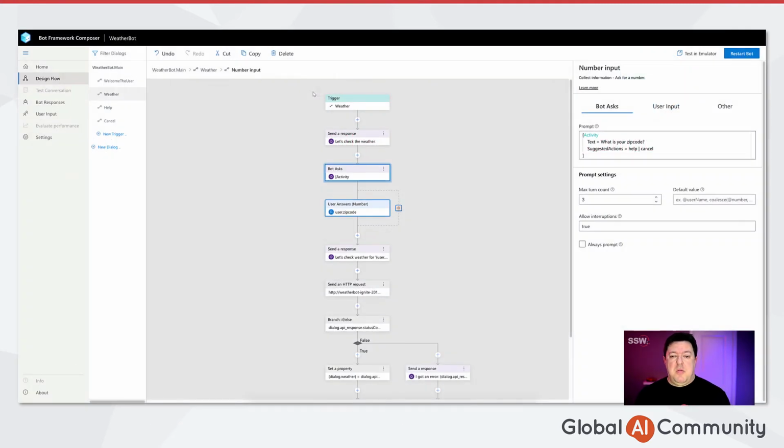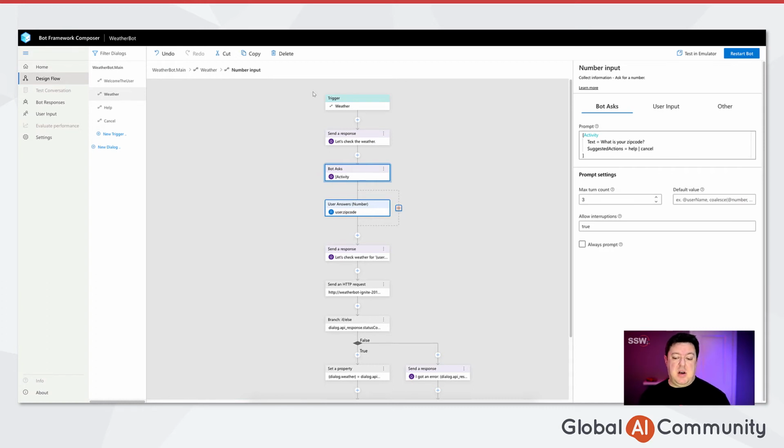So if we open up the Bot Framework Composer, this is what you'll see. We've got an intent selected there, the weather intent, and once that's been triggered, you can see that the bot will say to the user, hey, let's check the weather. It will go and ask the user, what is your zip code?